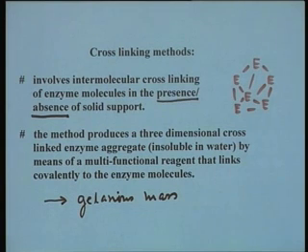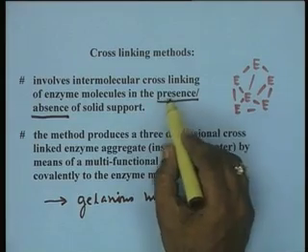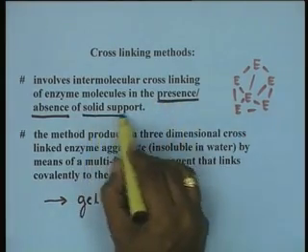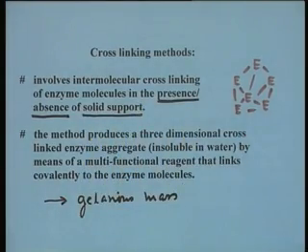To overcome this, very often they are used in presence of a solid support. As a matter of fact, if you recall, when we talked about adsorption, we mentioned that adsorption being a reversible process, the immobilized enzyme preparations produced by adsorption usually do not have very high or long operational stability.